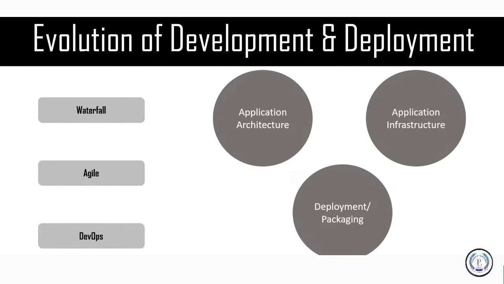So when you talk about waterfall, we had monolithic applications. That means everything was inside a single application: your servers, your applications, your management tools and stuff like that, everything was inside a single application. And these kinds of architectures were called monolithic architectures. Now, with time, we had the agile model where we had multi-tier applications, where some of the functionalities of your applications were handed over to some other domain or to some other tier. And hence we had multiple tiers. Say, for example, you would have your application tier in one place and your database tier in another place.